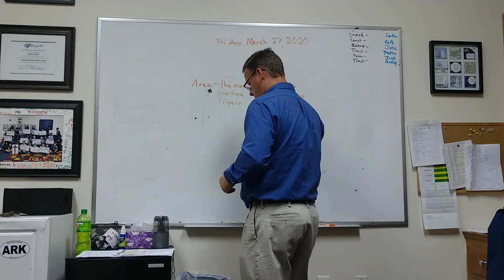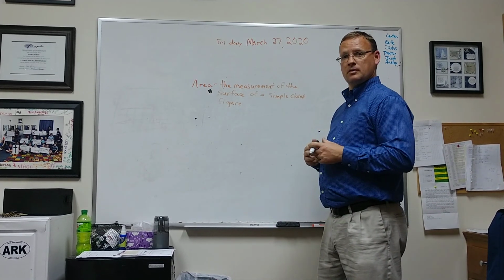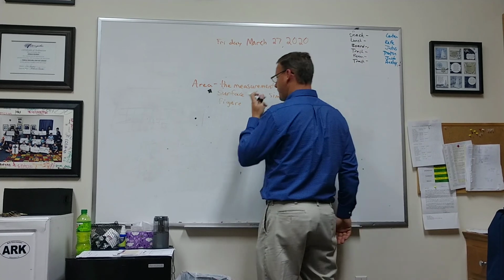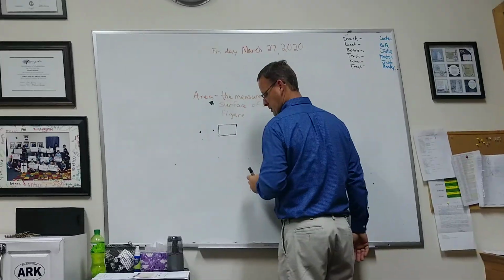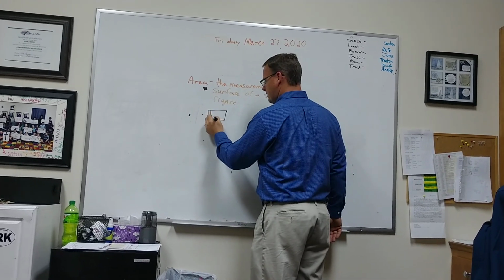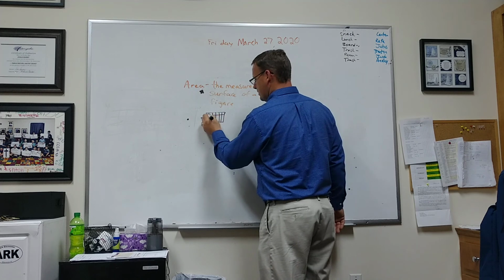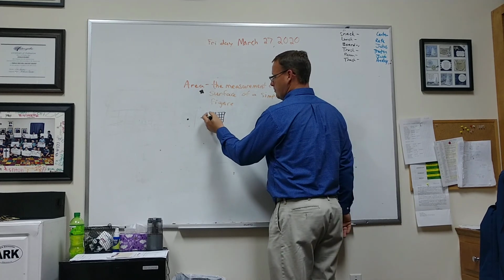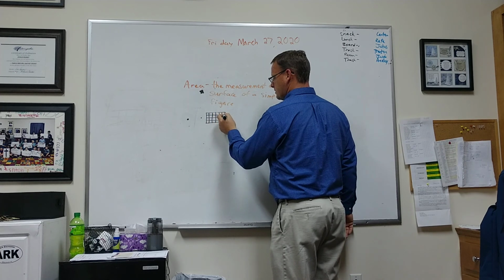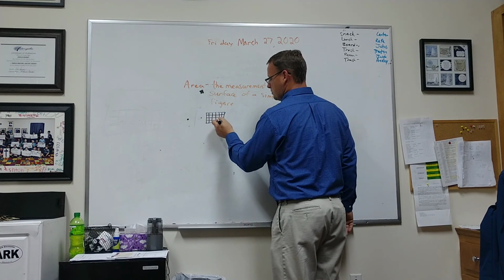You need to use a different color marker. Is that too hard to see? I'll use black. I want you to think about a rectangle. If I could break that rectangle up into squares that measured 1 centimeter by 1 centimeter, I would have 1, 2, 3, up to 24.